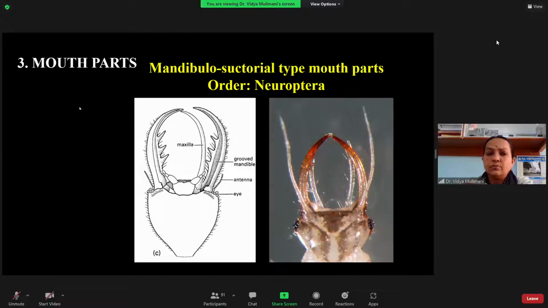So this is what you find in the case of the members of the Neuroptera in the immature stage, that is in the grub. In this, you can see how the grubs actually look. And these are the antennae, this is the mandible, and this is the lacinia. So this is the mandibulosuctorial type of mouth parts that you find in the grubs of the Neuroptera.